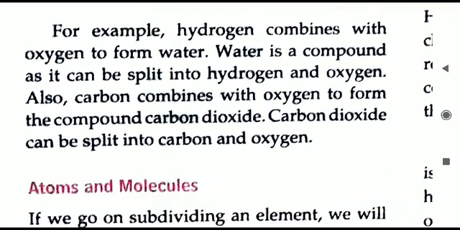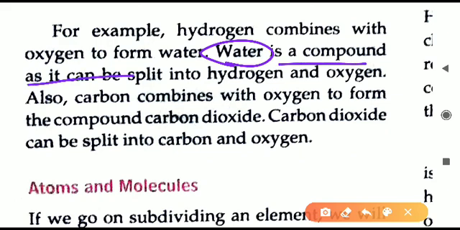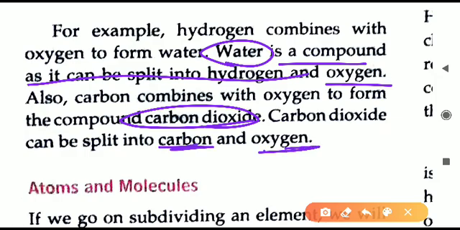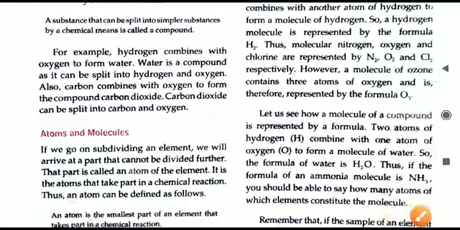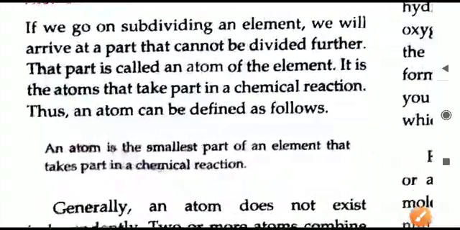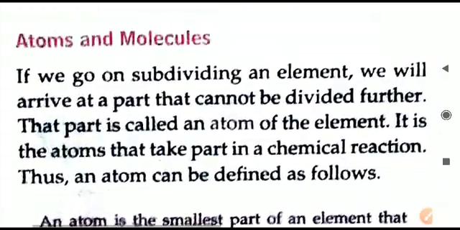Some examples of compound, like water is a compound. We can break the water into two elements, hydrogen and oxygen. Another example of a compound is carbon dioxide. It can break down into carbon and oxygen, that are two elements. After elements and compound, the next topic is about atoms and molecules.